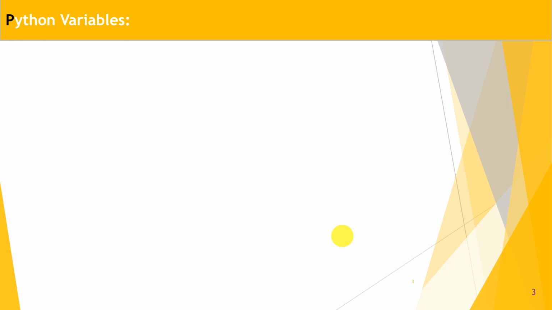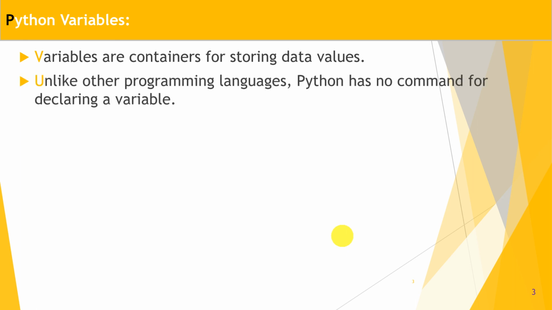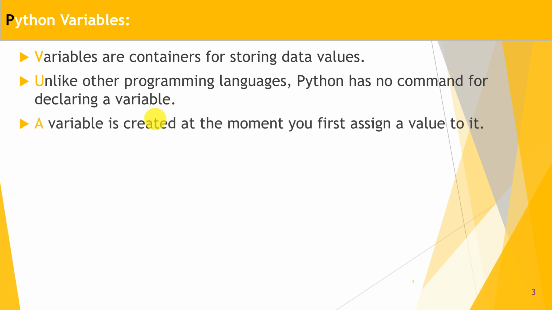Next one is Python variables. What are variables? Variables are containers for storing data values. Unlike other programming languages, Python has no command for declaring a variable. That means in Python we don't write any data type before any variable name. A variable is created the moment you first assign a value to it.